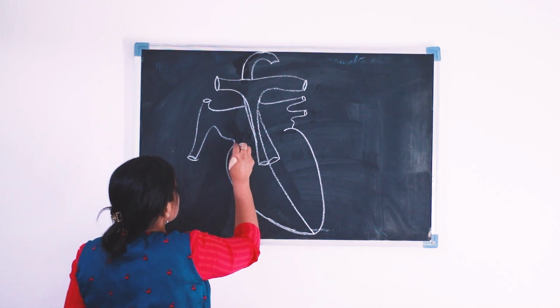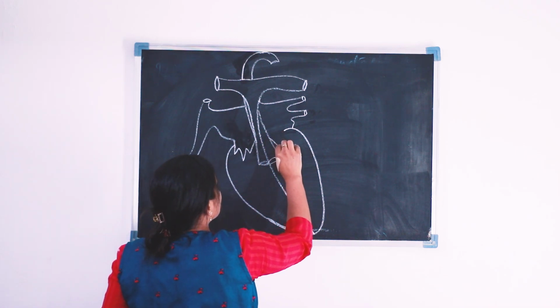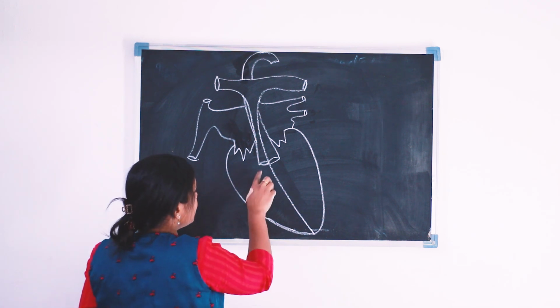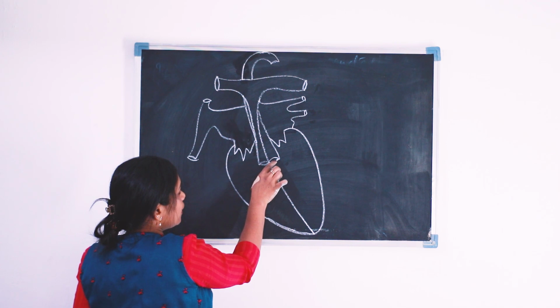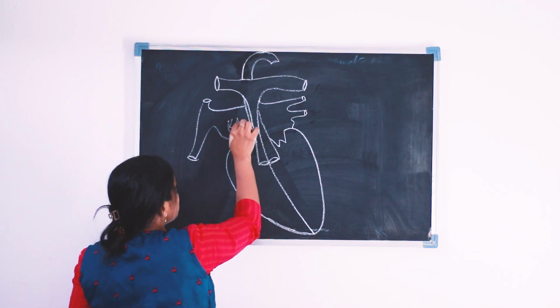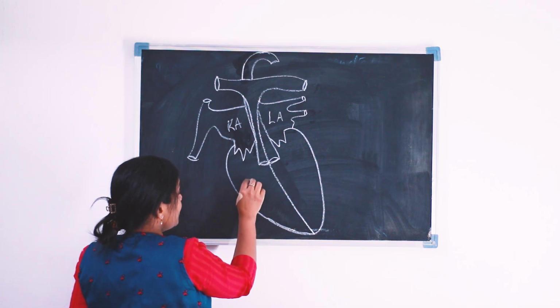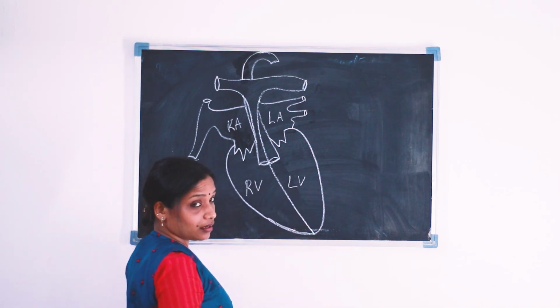And here the structure is our tricuspid valve. Here we can see the bicuspid valve. These are the semilunar valves of the pulmonary artery and aorta. This is our right auricle, this is our left auricle. Here comes the right ventricle, this is our left ventricle.